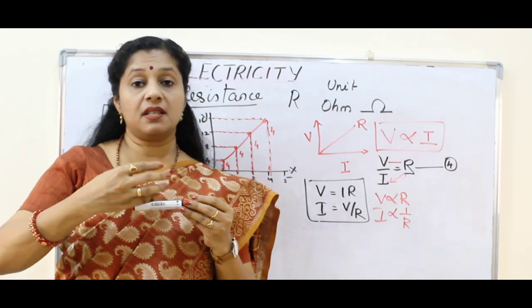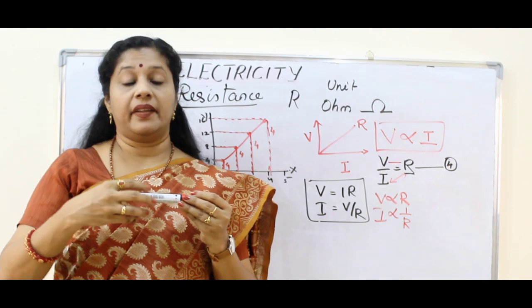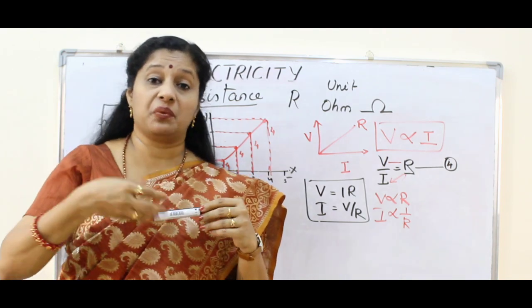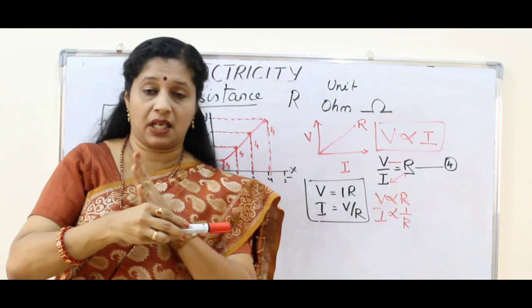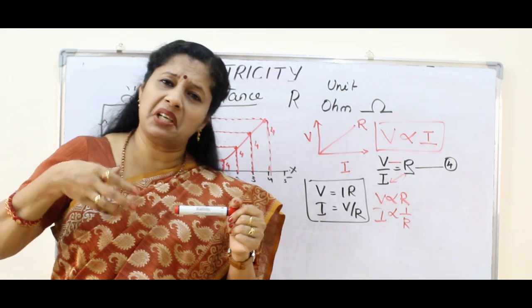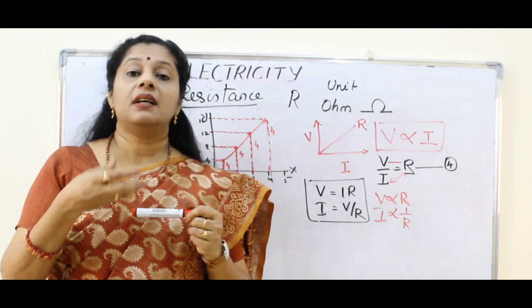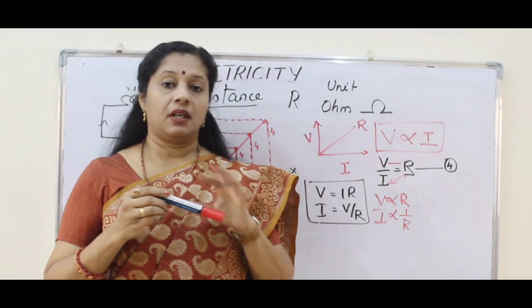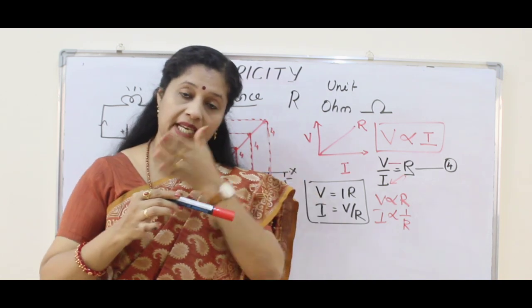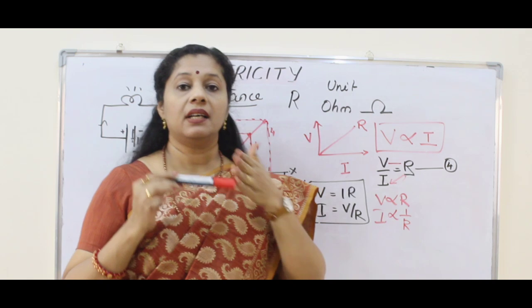But if the resistance is a little high, then it is called a poor conductor, because current is not able to move, the opposition is very high. And in the last case, with even higher resistance, it is not at all allowing, the electron cannot move, then that is called an insulator. So if there is no opposition, the electrons can move freely, that is called a conductor.